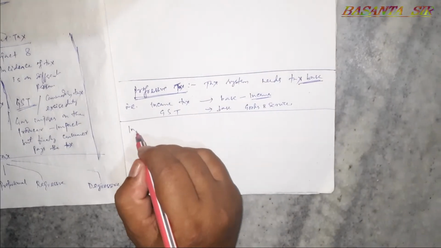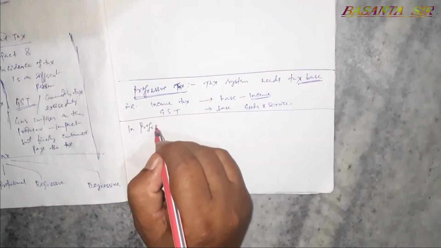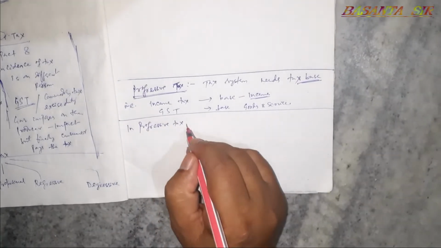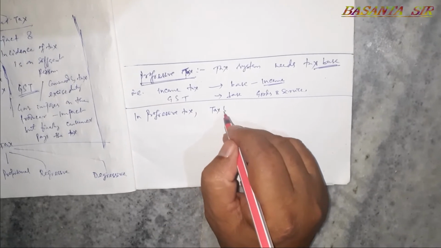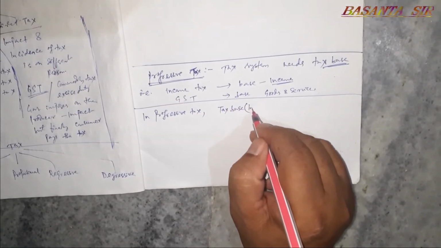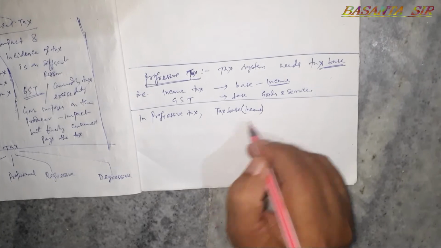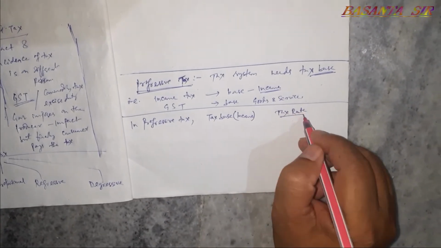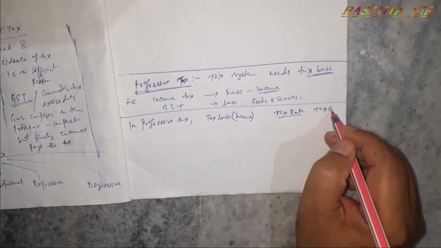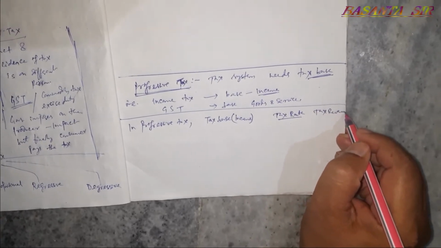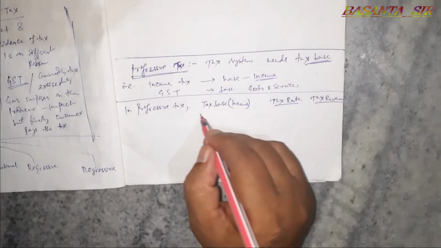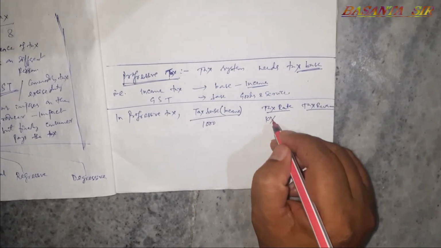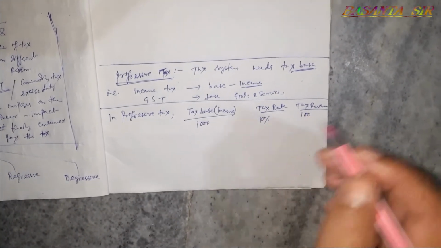So, in progressive tax, tax base, for example income in case of income tax, the tax rate and tax revenue all rise. Income, for example, 1000, tax rate is 10%, that is tax revenue is 100.